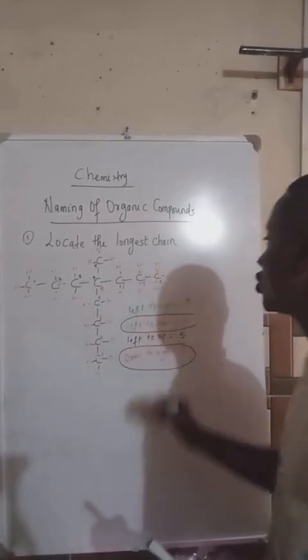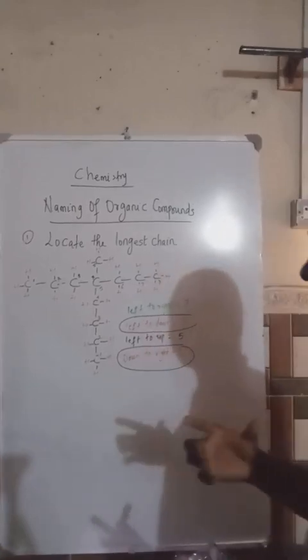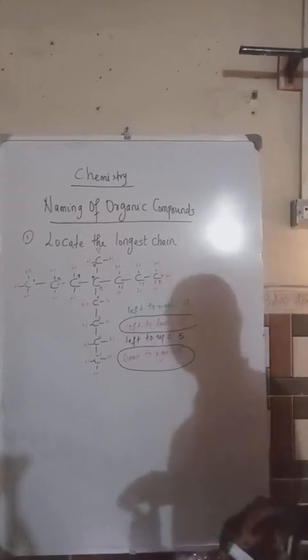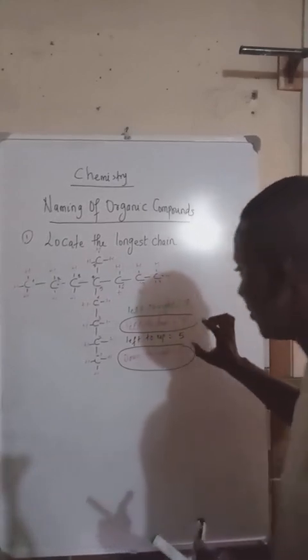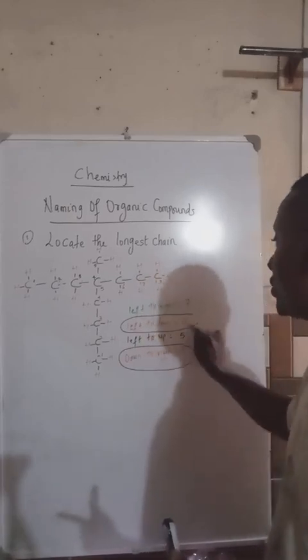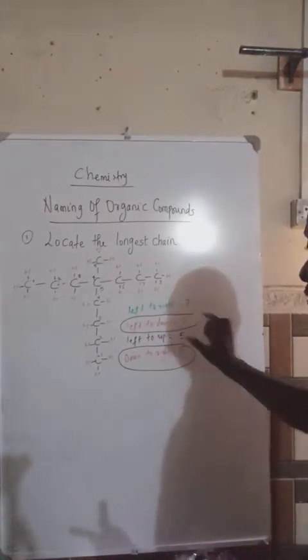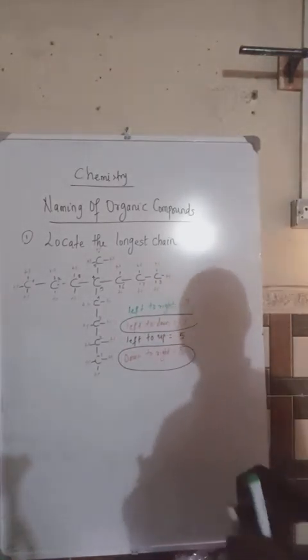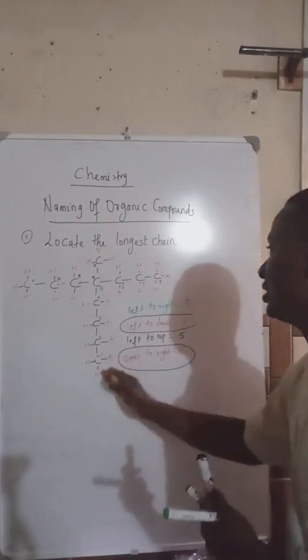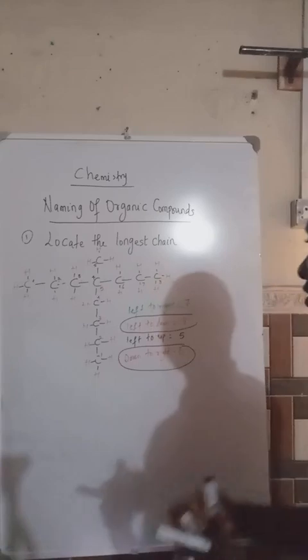So we have 2 counts that gave us our longest chain. Since we have 2 counts that gave us our longest chain, we can choose one between them. I would rather choose down to right. You can also choose left to down. It's still the same thing you're going to get.